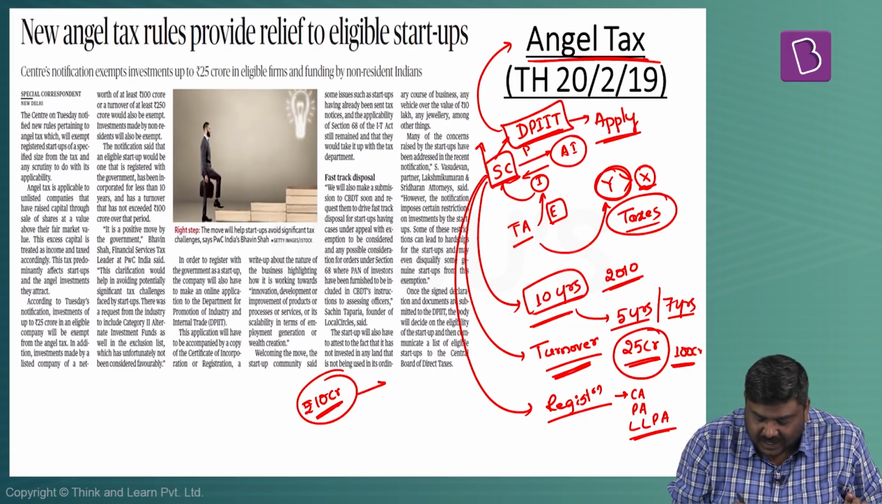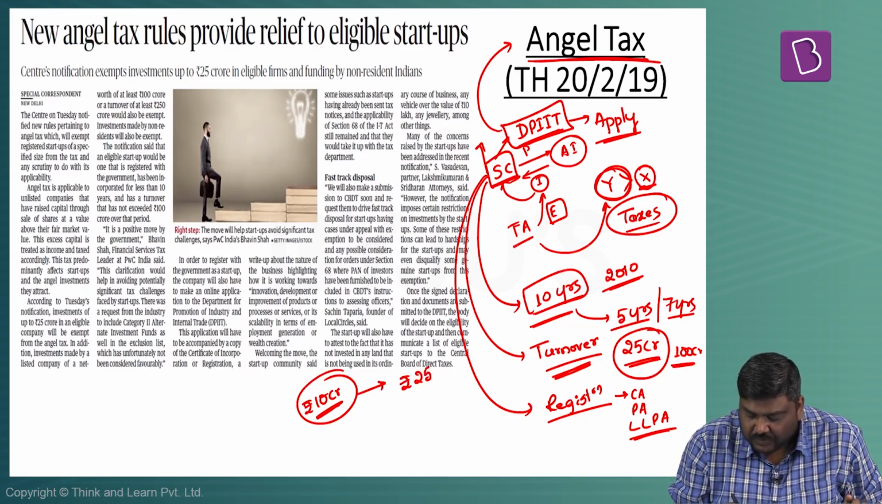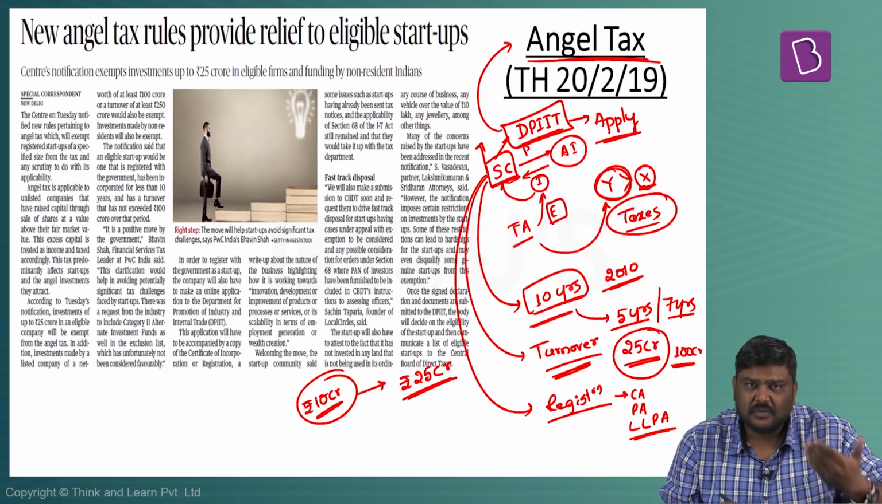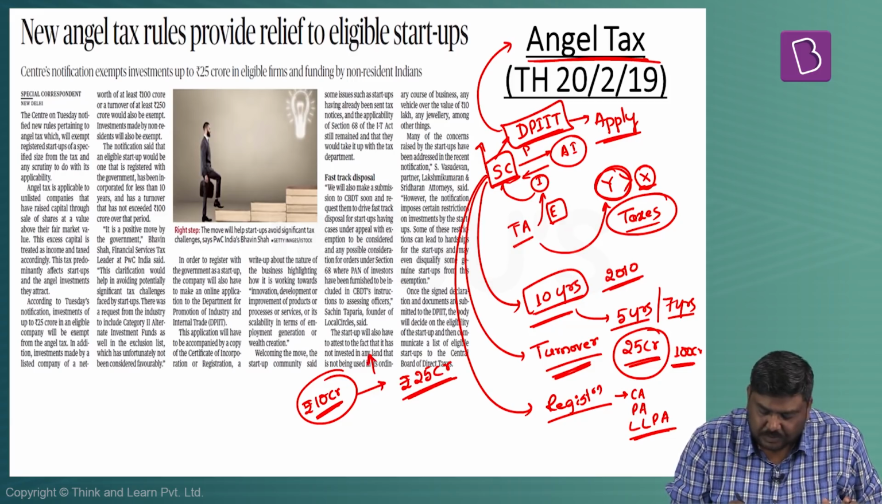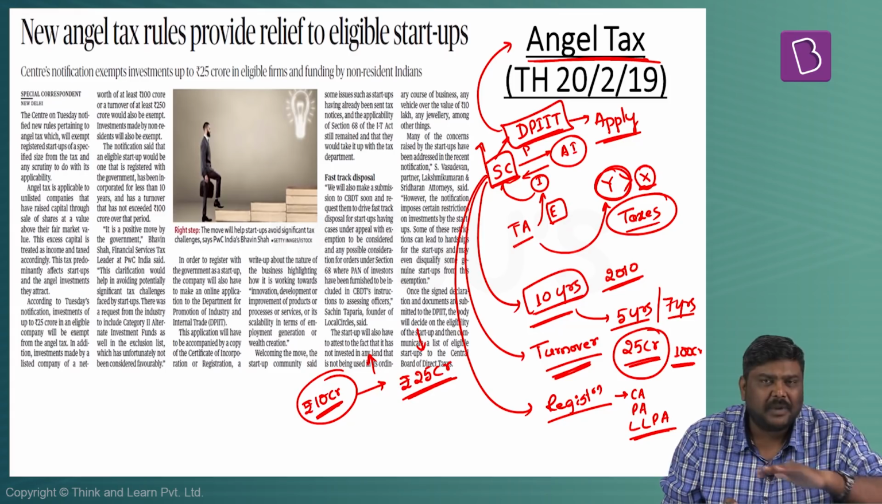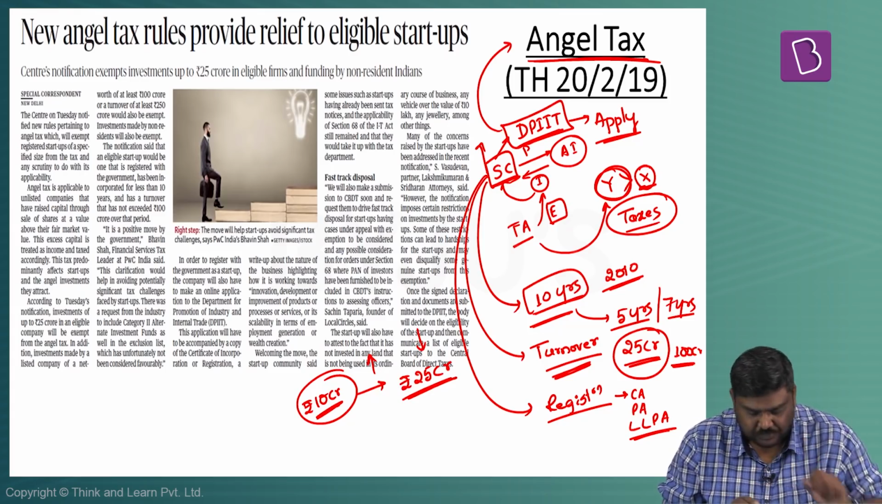This particular limit has been increased to 25 crore rupees, which will basically benefit many more investors who had invested more than 10 crore rupees and less than 25 crore rupees. These particular investments will not be attracting any kind of an angel tax now.